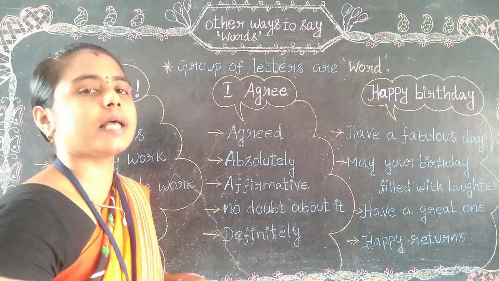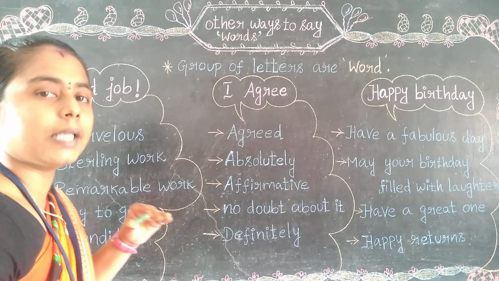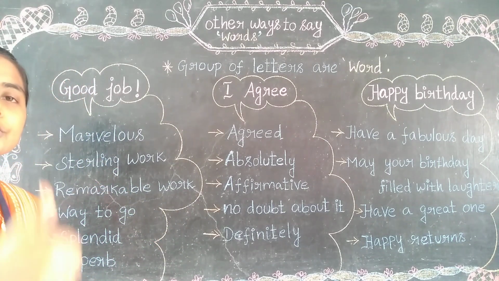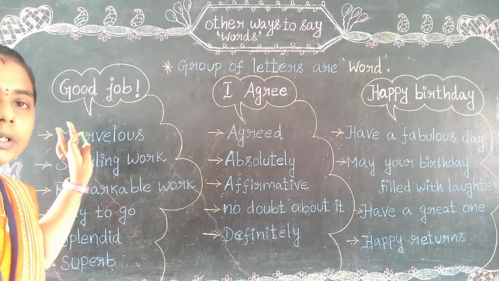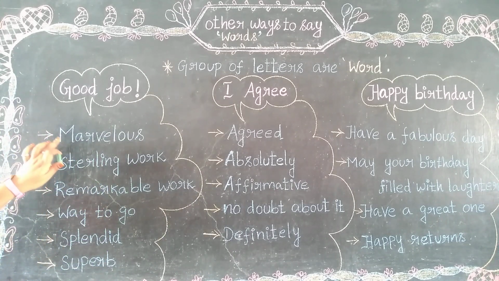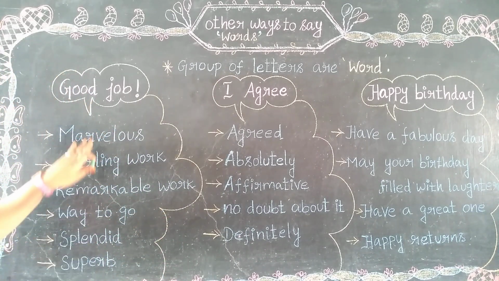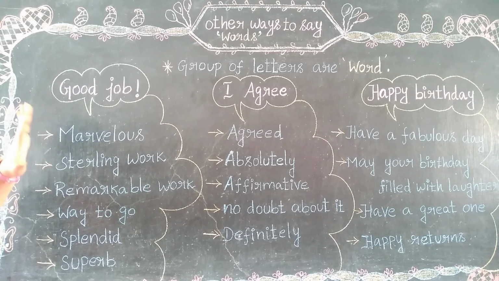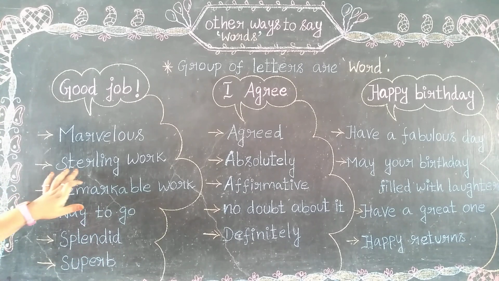After the work has been completed successfully or with happiness, after completing that, we use this phrase: "You have done a good job." We used to say "well done" like that. Instead of that phrase, we can use these types of words. First, marvelous: "You have done a marvelous job." Instead of "good job," we can apply these words. You have done a sterling work. You have done a remarkable work.